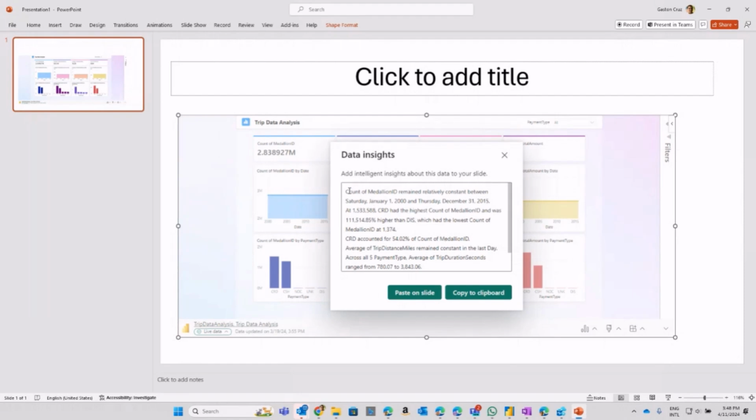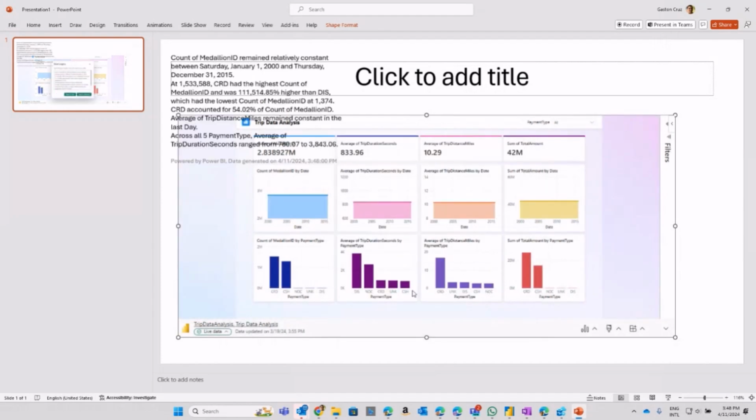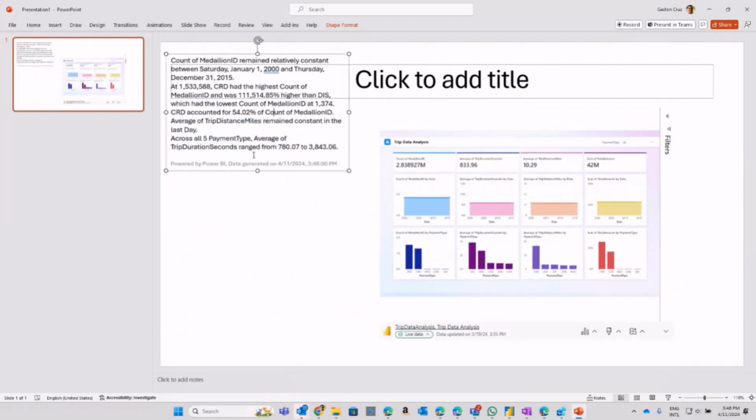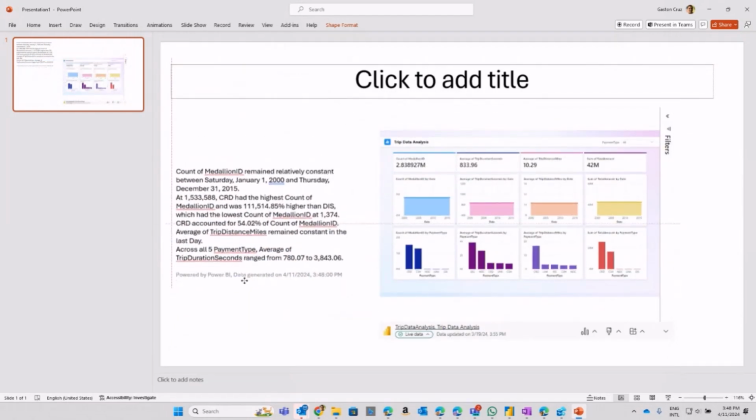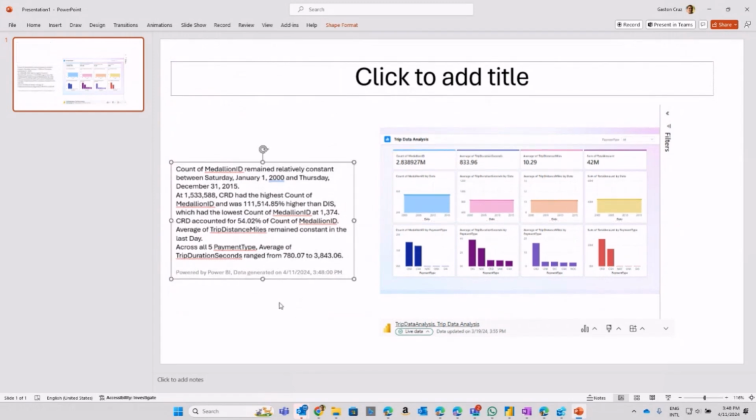In this case, you can see that it is giving me all these interactions or summarization based on the report that we have here. We can paste this on the slide and you can check all the dynamics in terms of shaping the report. Not only shaping the report, you're also getting this summary pane right away from your Power BI report. So that's pretty much what is coming on this layer and this Power BI add-in.